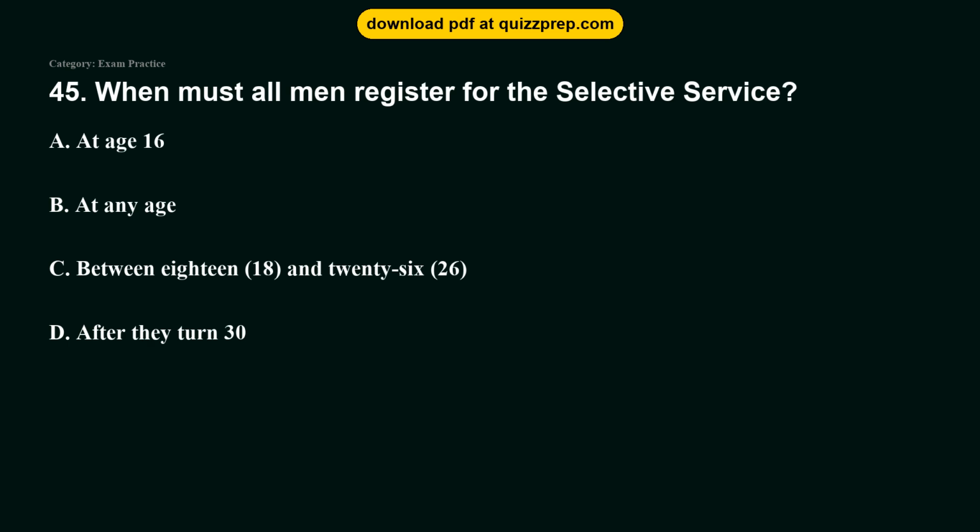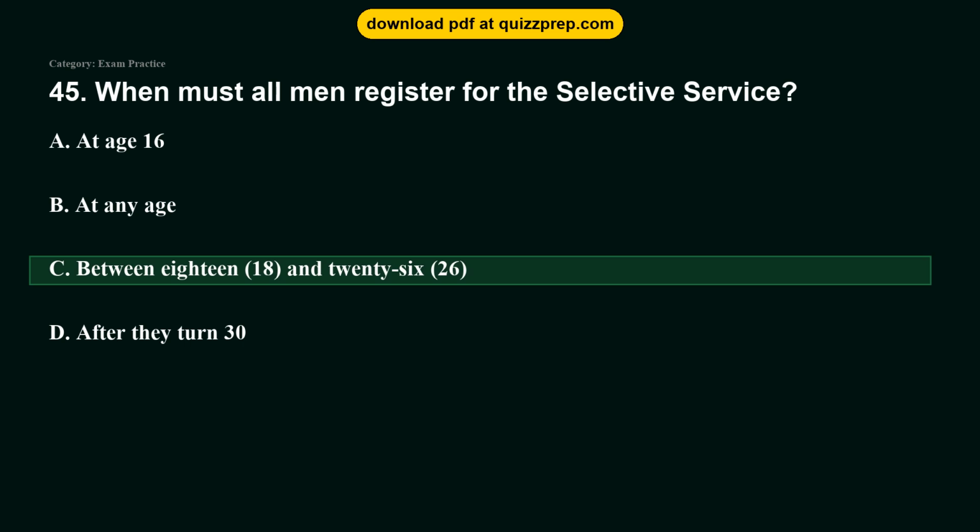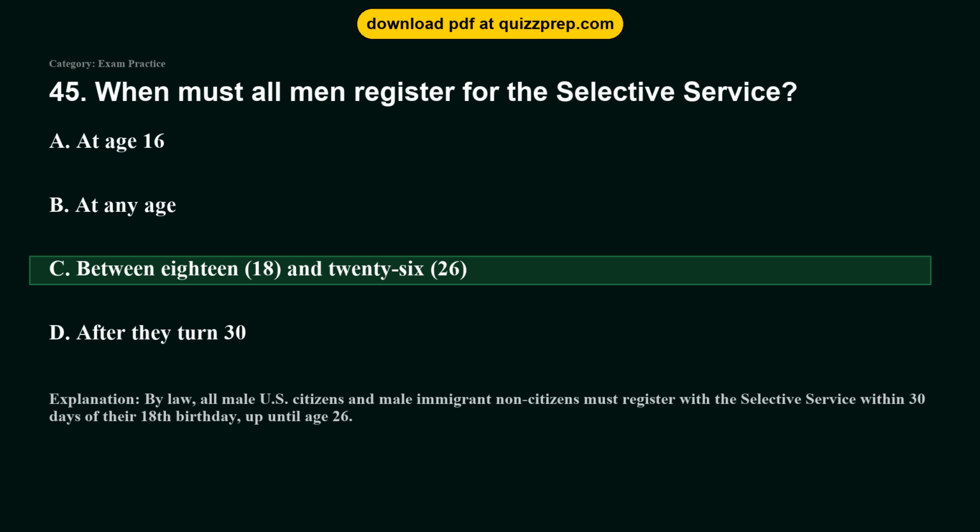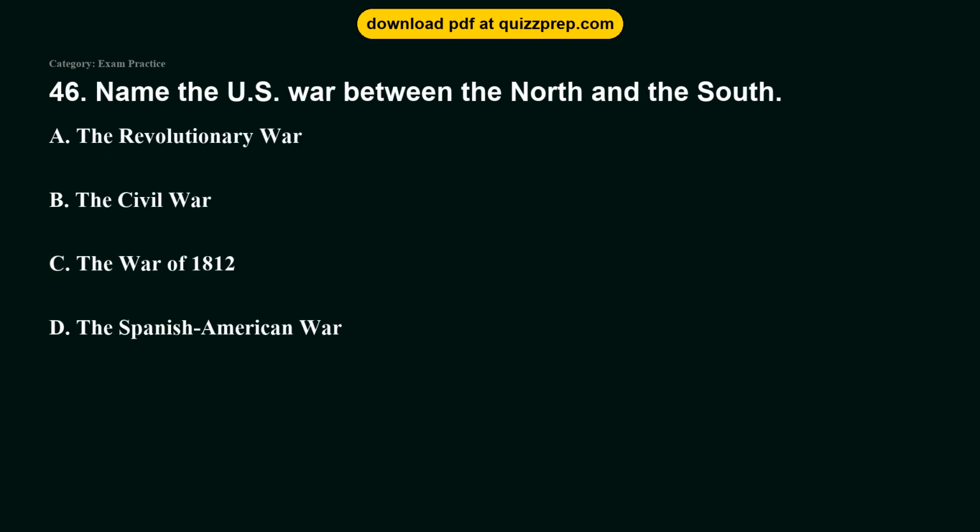Question 45. When must all men register for the Selective Service? Option A, at age 16. Option B, at any age. Option C, between 18 and 26. Option D, after they turn 30. The correct answer is option C, between 18 and 26. By law, all male U.S. citizens and male immigrant non-citizens must register with the Selective Service within 30 days of their 18th birthday, up until age 26.